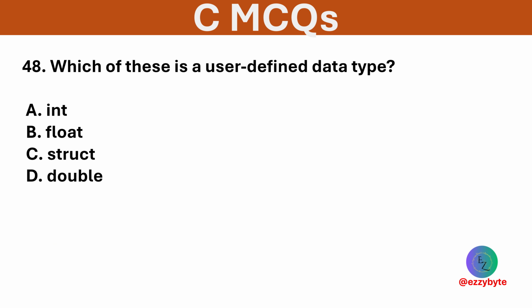Which of these is a user-defined data type? Options are int, float, struct, and double. Option C is correct. Struct is a user-defined data type in C.